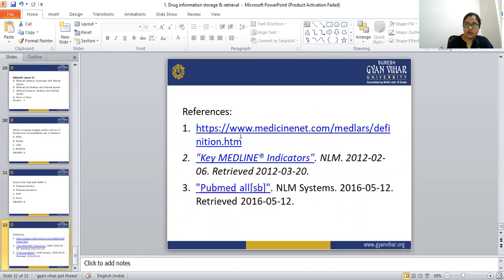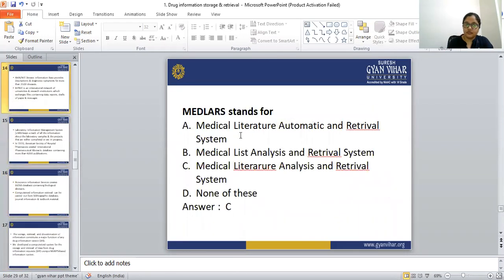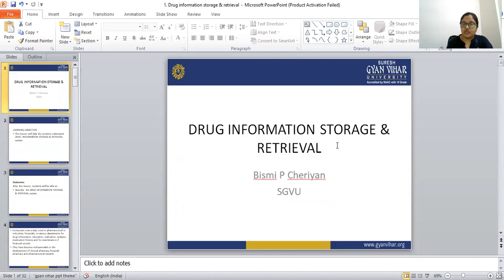So these are all about drug information storage and retrieval systems. There are lots of databases available where we can store all the data, and when we need that data, we can retrieve it. This is all about drug information storage and retrieval through the computer.